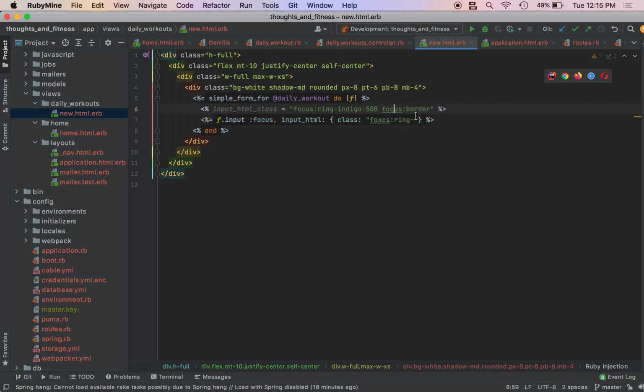I spelled focus wrong again. Focus border indigo dash 500 flex dash 1 block w dash full.